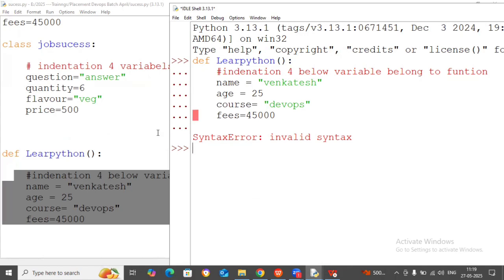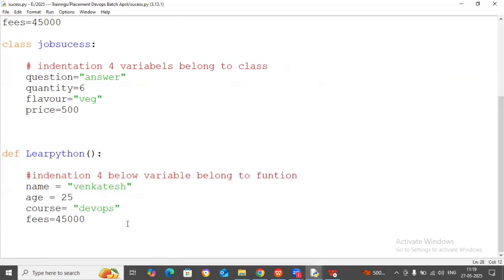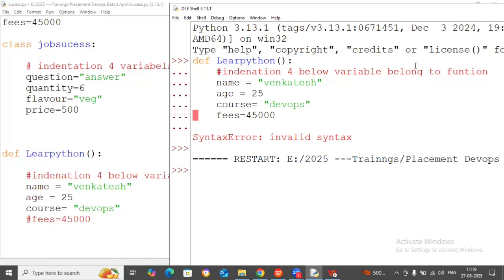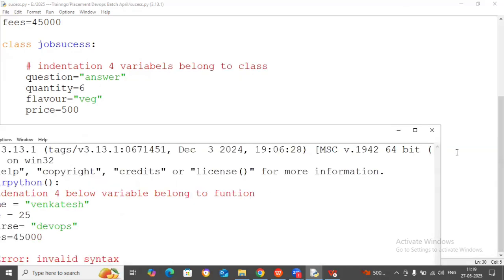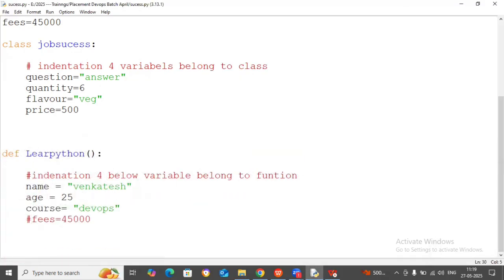It's at the line, after this line it's giving an indentation error. So why is the problem with fees? We can fix this fees. Now run the code.